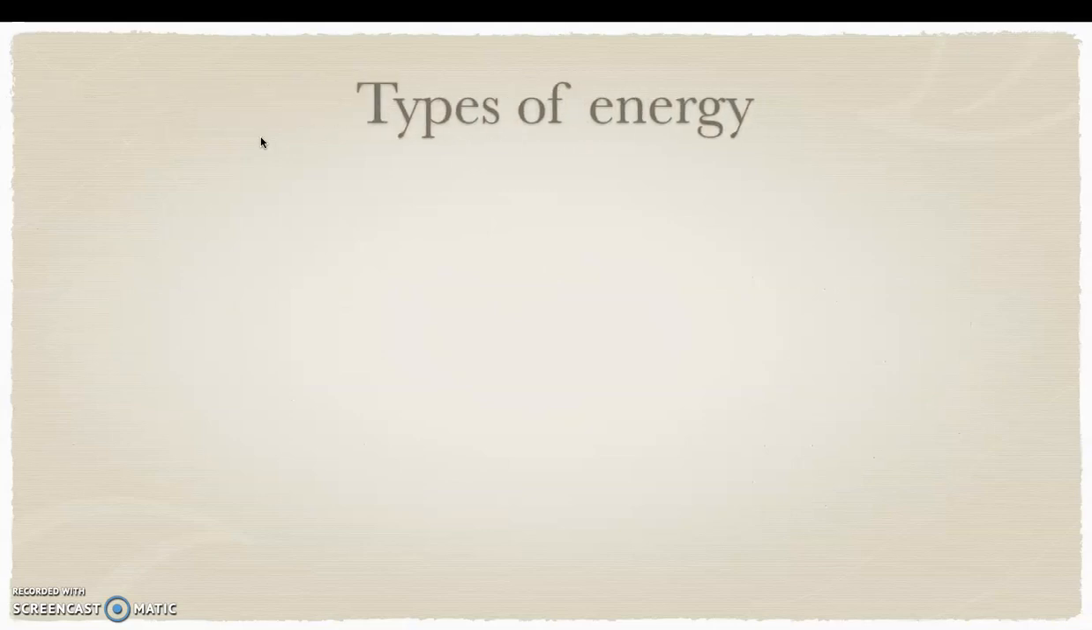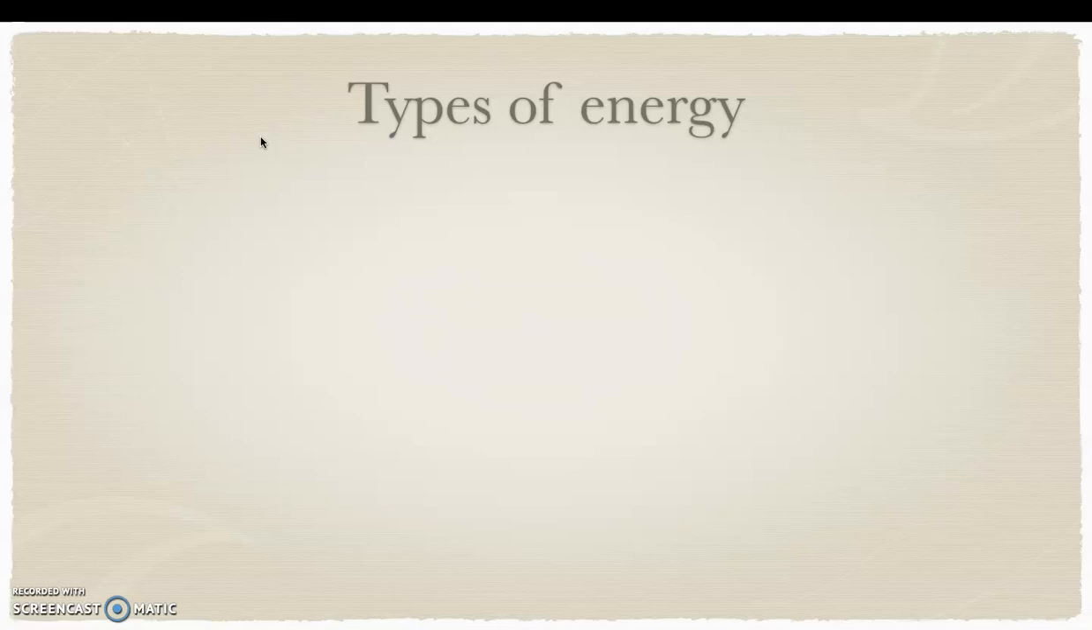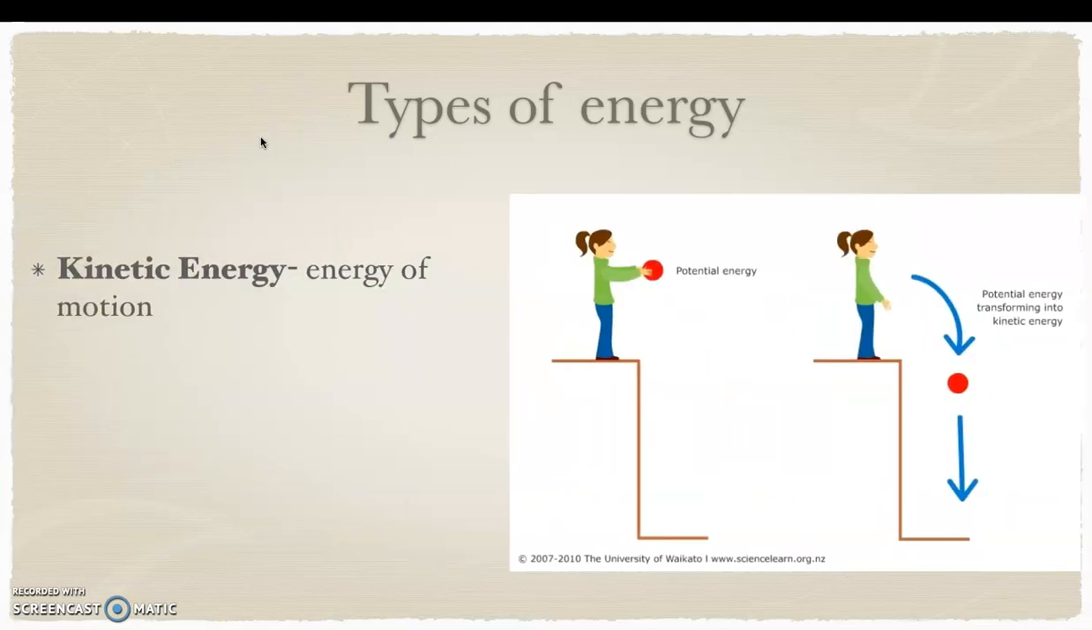So moving on, let's go and learn about types of energy. So we had energy, which is the ability to do work. We had the forms of energy. Let's go and learn about the types of energy. So what types of energy do we have? We have kinetic energy, and then we have potential energy.